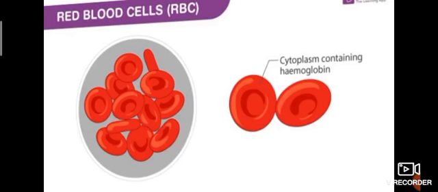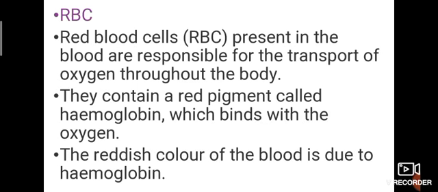Okay. Next one, red blood cells. What gives the red color to blood? It is hemoglobin. Yeah, that is in RBC, red blood cells. What is another name of RBC? Erythrocytes. Okay. The red blood cells present in the blood are responsible for the transport of oxygen throughout the body. What is the function of RBC? Transport of oxygen throughout the body.